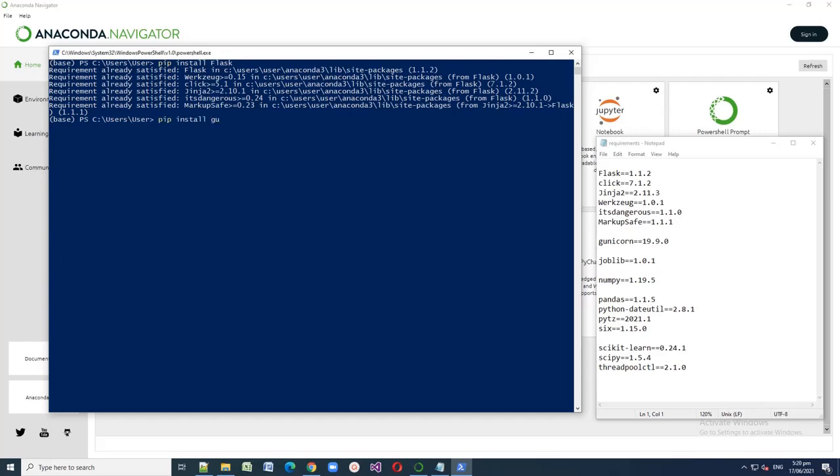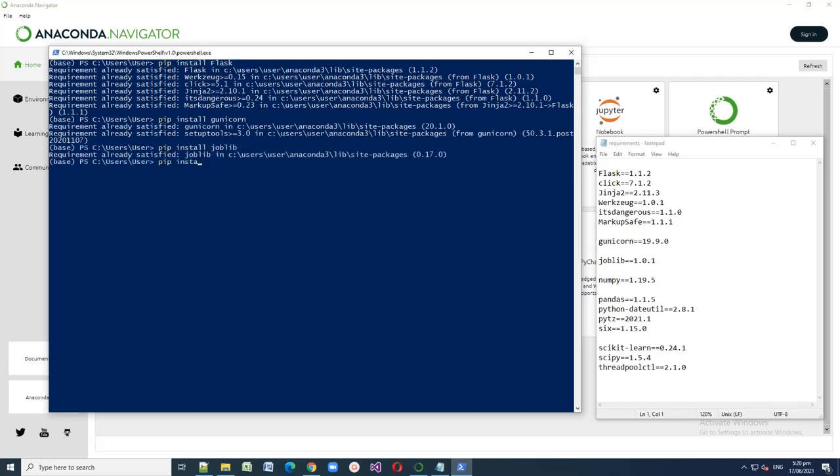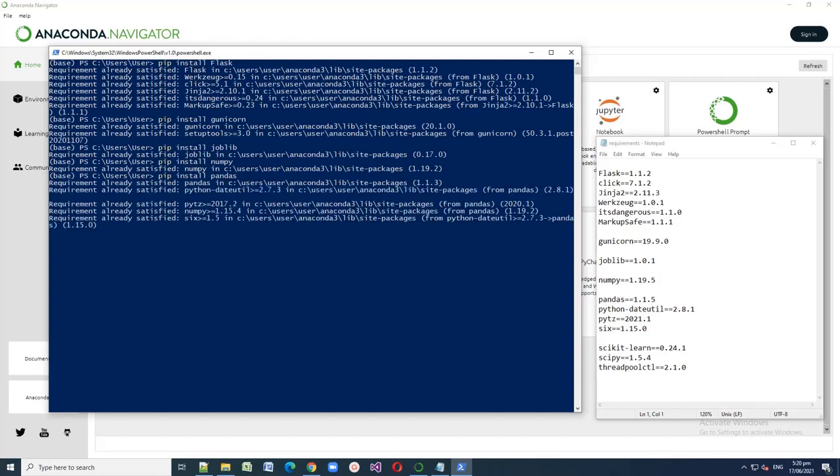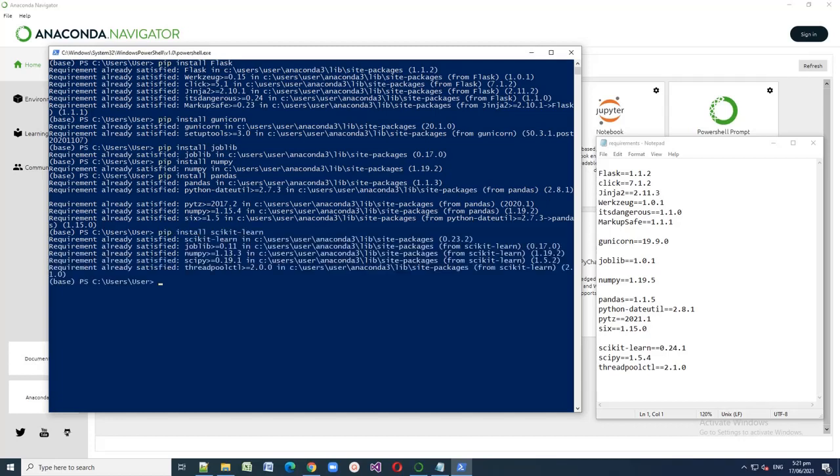Then let's also install Gunicorn, next is Joblib, NumPy, and Pandas. As you can see, it added python-dateutil, pytz, and six, so we need them also. And we also have to install scikit-learn, SciPy, and threadpoolctl.